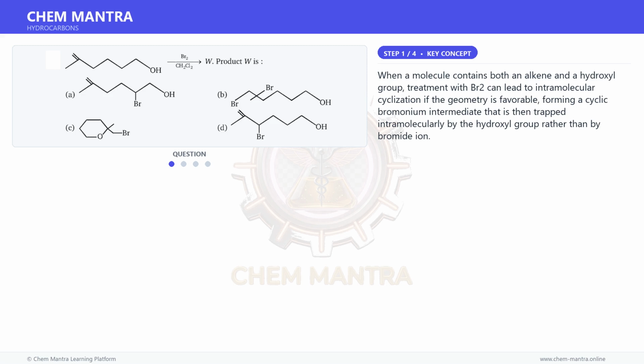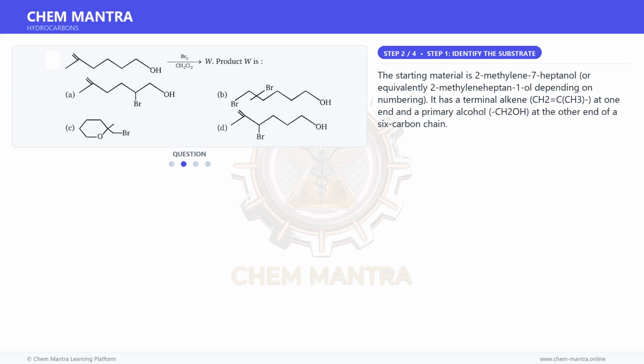When a molecule contains both an alkene and a hydroxyl group, treatment with Br2 can lead to intramolecular cyclization if the geometry is favorable, forming a cyclic bromonium intermediate that is then trapped intramolecularly by the hydroxyl group rather than by bromide ion.